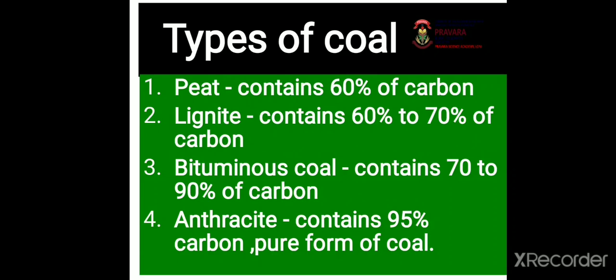Third form is bituminous coal. Bituminous coal was formed as the third step of formation of coal. It contains 70 to 90% of carbon. And the fourth step in formation of coal is anthracite. Remember that anthracite is known as the pure form of coal. This coal is hard and contains about 95% of carbon.